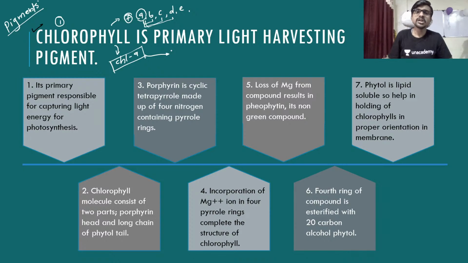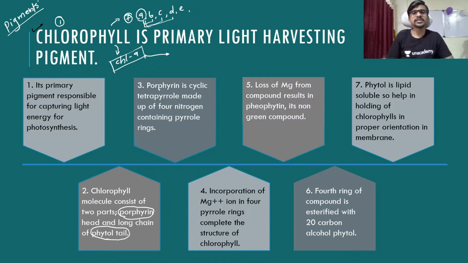Okay, so the first player or the pigment which is involved in the absorption of light. So let's see what we know about the chlorophyll. It's a primary pigment responsible for capturing light for photosynthesis. So the first player which is catching the light. Second, the chlorophyll molecule consists of two parts, the porphyrin ring and the long chain of a phytol tail. So what porphyrin ring means and what the phytol tail means, we are going to discuss that, guys.